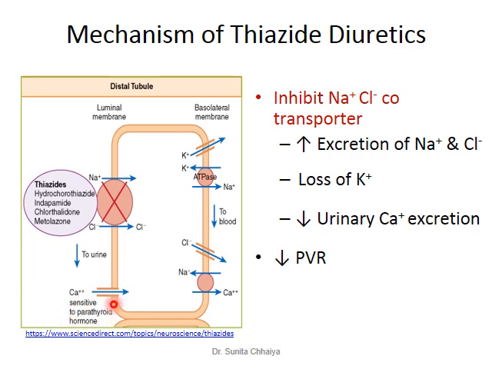the parathyroid hormone. As with high ceiling diuretics, thiazide diuretics can also decrease the peripheral vascular resistance by synthesizing prostaglandin, and that produces a vasodilatory effect.